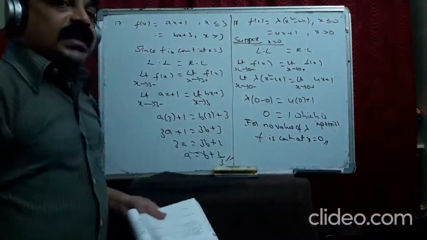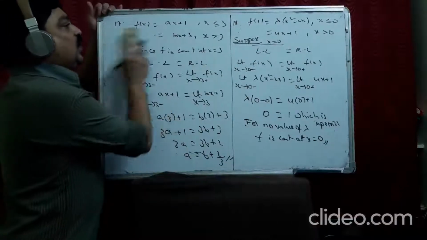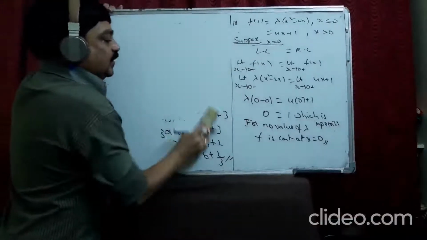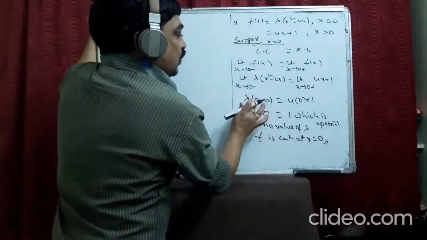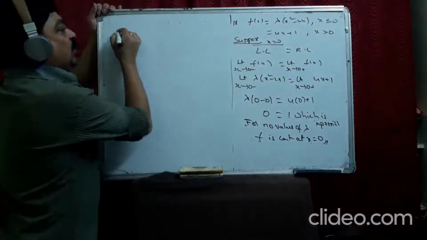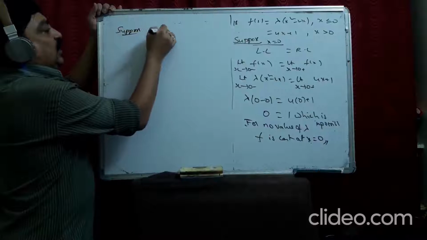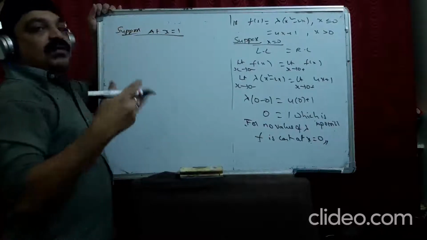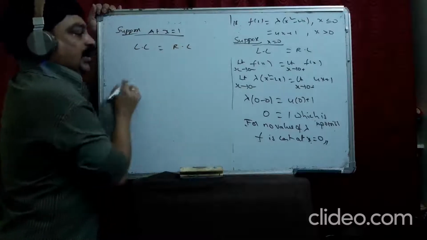Now you are asked to check at x equal to 1. So let me do this. At x equal to 1, what happens? Why is it not continuous at x equal to 0? Because whatever value is put there, it is 0 into lambda. Now suppose at x equal to 1 it is continuous. For what values of lambda is he asking now? So say left limit is equal to right limit.